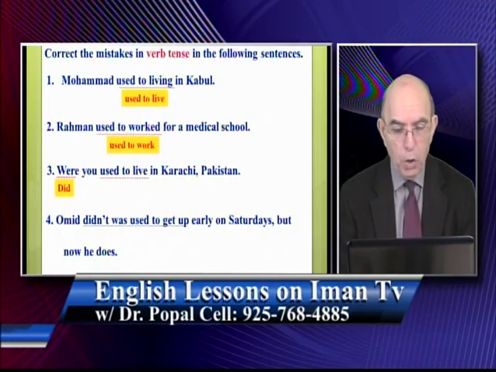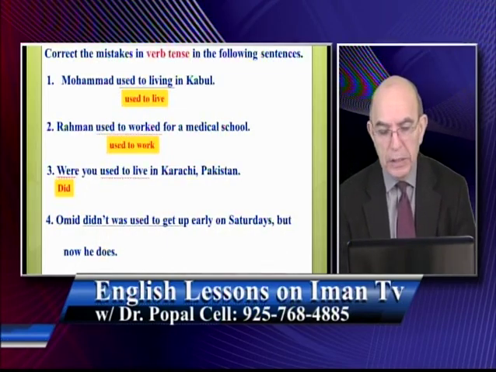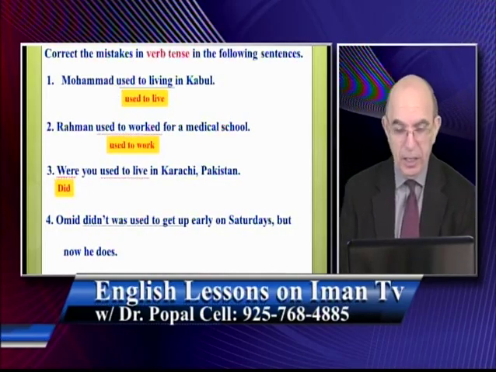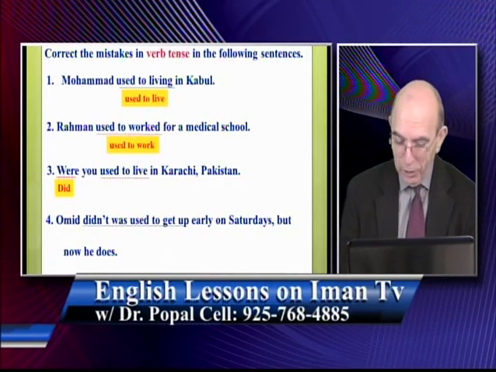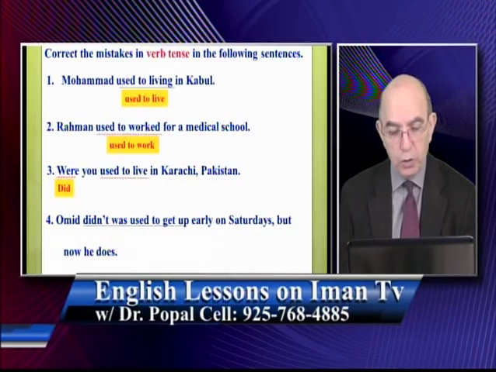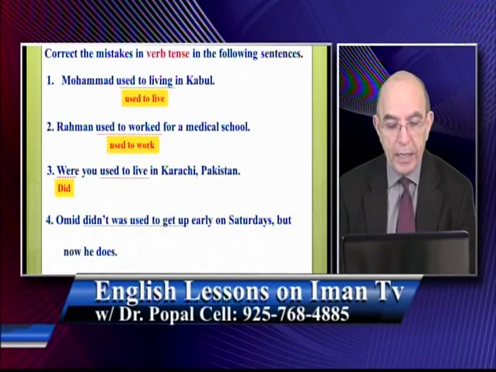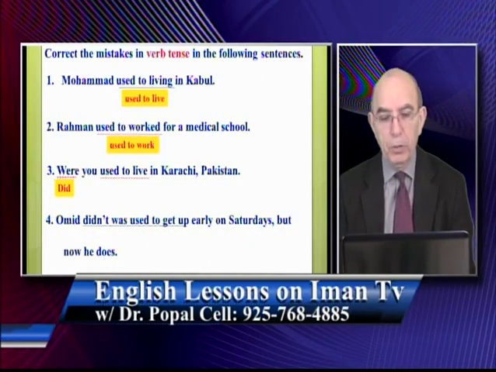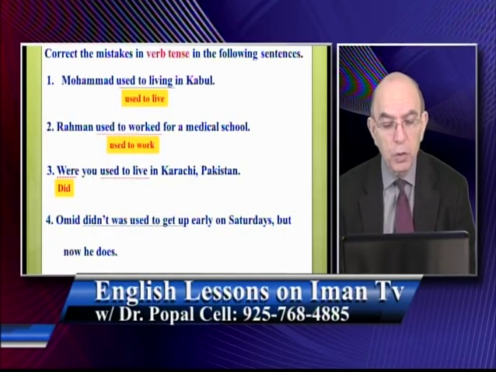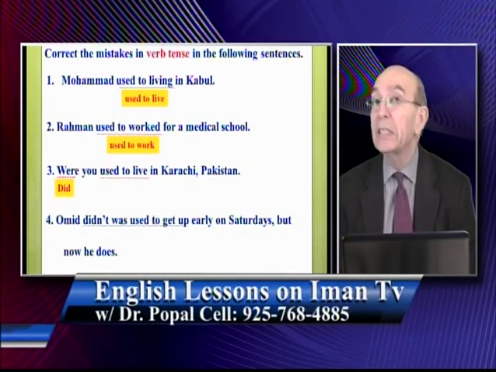Number 4. Umaid didn't was used to get up early on Saturdays. But now he does. He even may not like it. Who knows? Okay, so let's look at what the verb form is. Didn't was used to. Again, after used to, we need to use the simple form. The simple form is there. But we have 2 words, was used and didn't use.